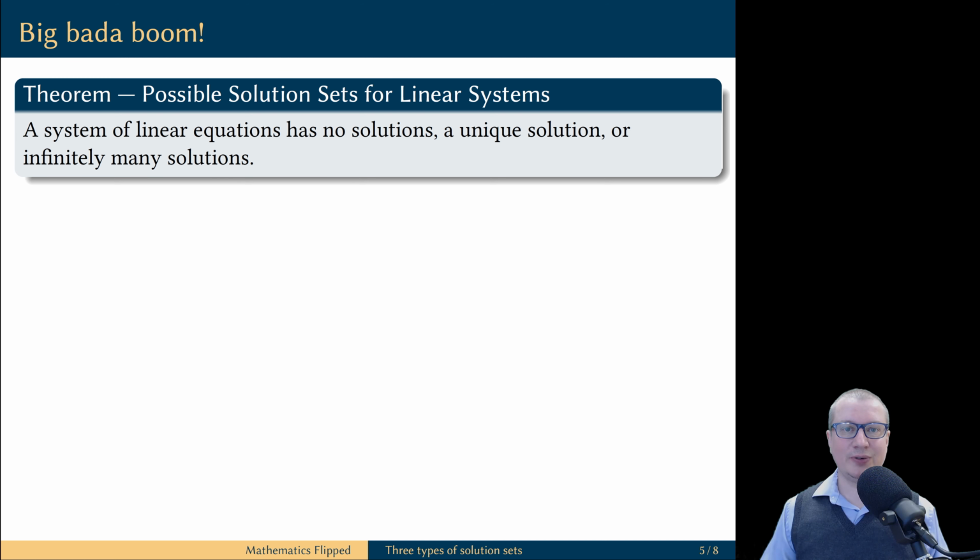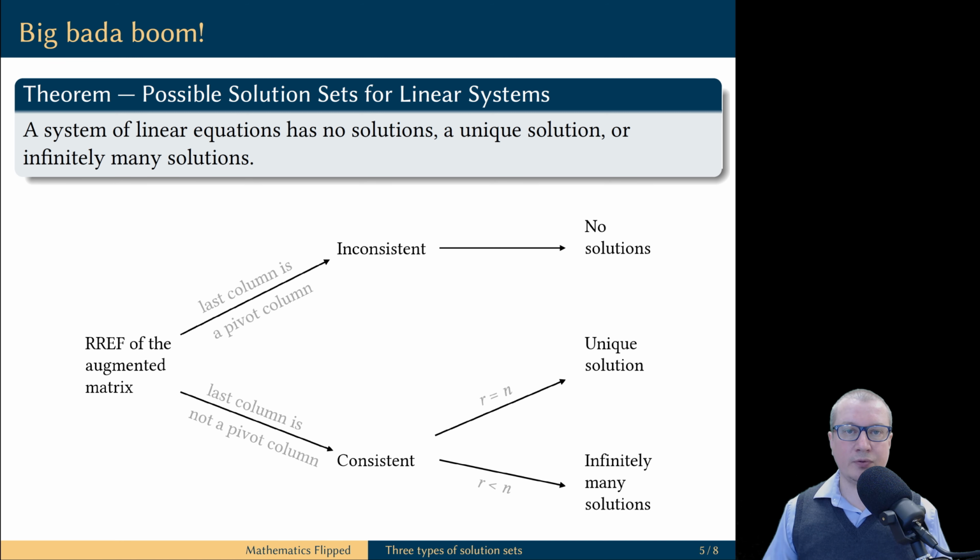Now we are ready to prove the first big theorem in this course. There are only three possible solution sets for any linear system. A linear system has no solutions, a unique solution, or infinitely many solutions. We already have all the ingredients necessary to put together this proof. We start with a given linear system. We construct the augmented matrix of this linear system, and we apply Gauss-Jordan elimination to obtain the reduced row echelon form of the augmented matrix.